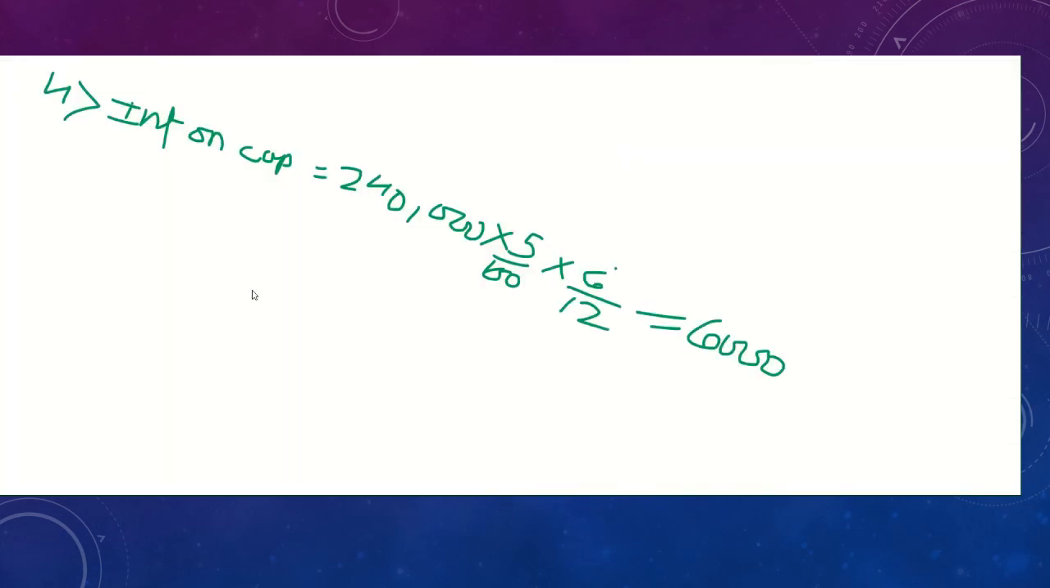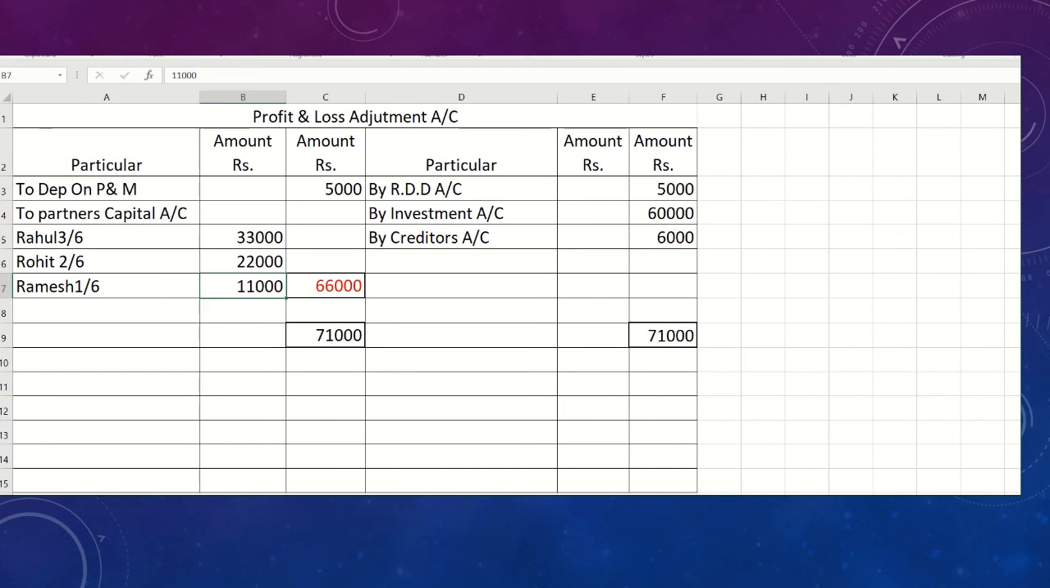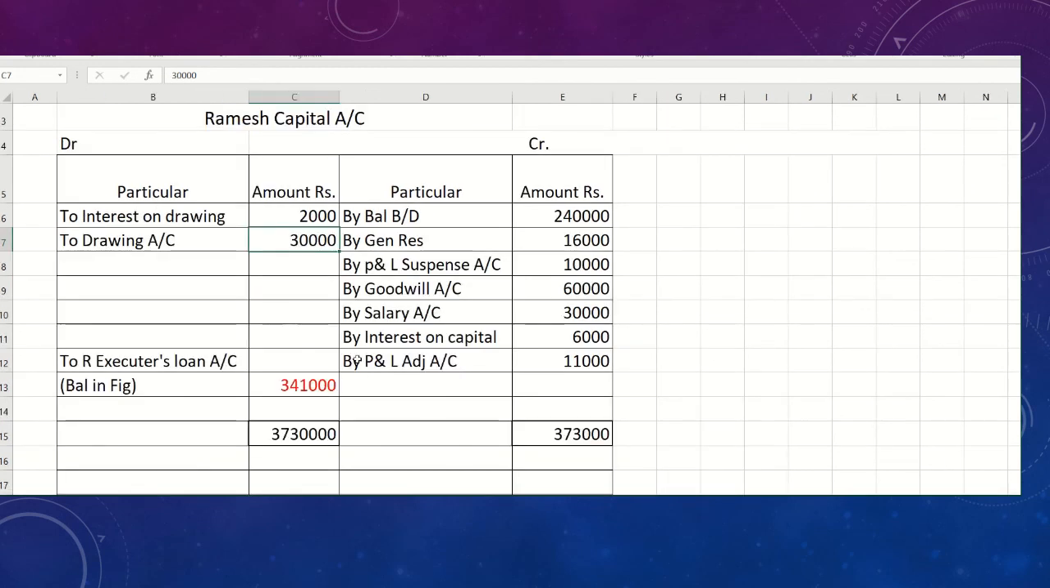After that, students, this profit will be transferred to the partners' capital accounts. We have just prepared the Ramesh capital account, so we will write only the Ramesh share, that is by P&L adjustment account 11,000. So almost all the entries we have done, students. And when you take the total of the credit side, you will get the total 3,73,000. 3,73,000 will be written on both sides, and the 32,000 will be deducted, and 3,40,000 will be the balancing figure, which should be circled by you, and you have to give the name Ramesh Executors Loan Account.